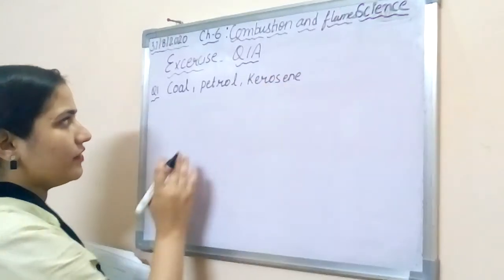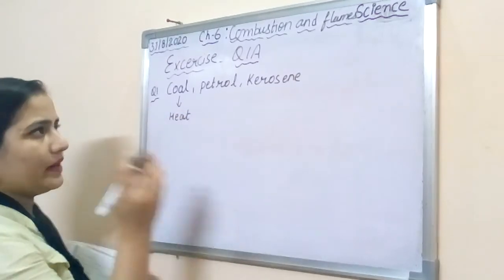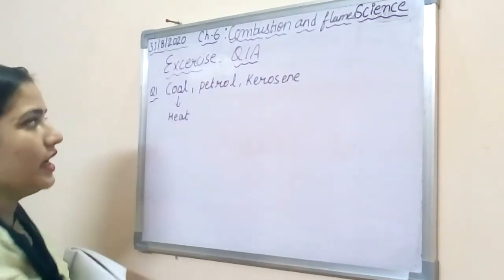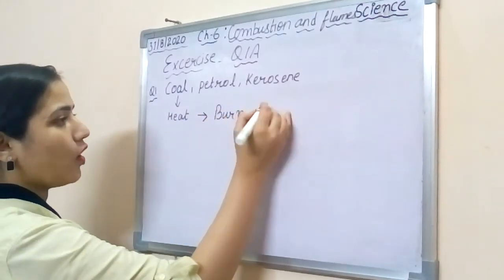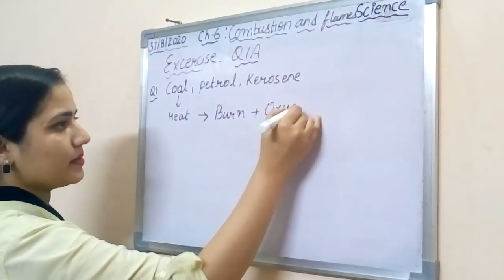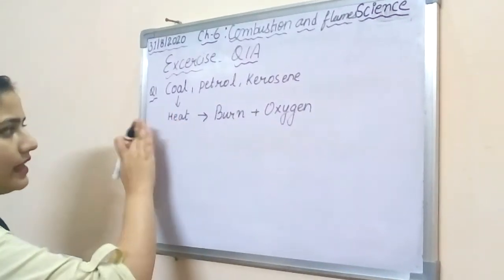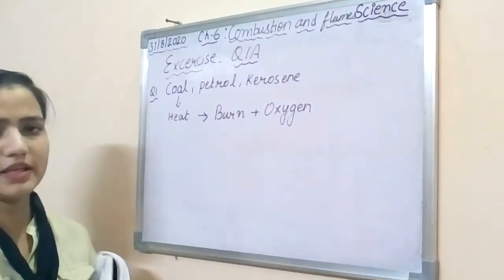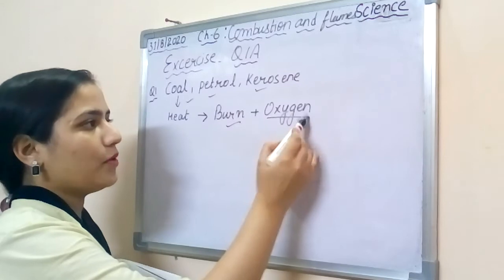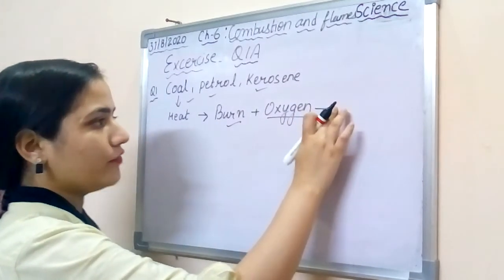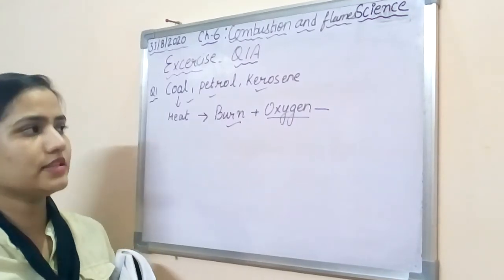What we can see is that when we provide heat to coal, petrol or kerosene, they start to burn with the help of oxygen, when we provide air in which oxygen is present. When we provide any flammable substance, like a matchstick, to the coal, petrol and kerosene, they start to burn with the help of oxygen, releasing energy, some light, some flame.